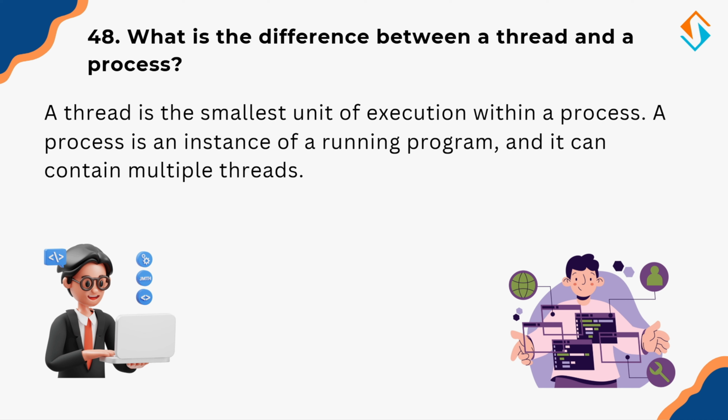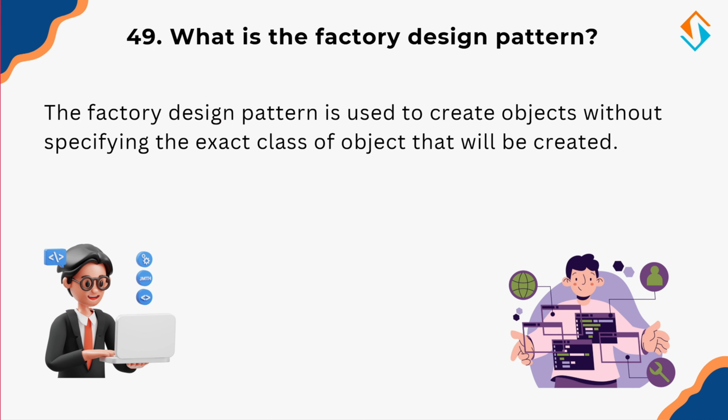So key differences: a process has its own memory space while threads share memory within the same process. Creating a process requires more resources while threads are lightweight. If a process crashes, it does not affect others, but if a thread crashes, it may impact the whole process. Multi-threading improves application performance by allowing parallel execution of tasks. Now, let's explore another design pattern, the factory pattern.